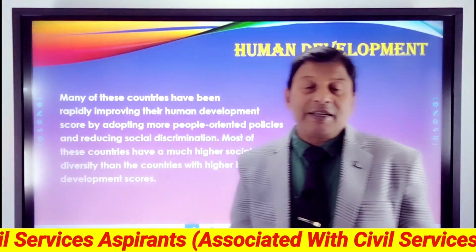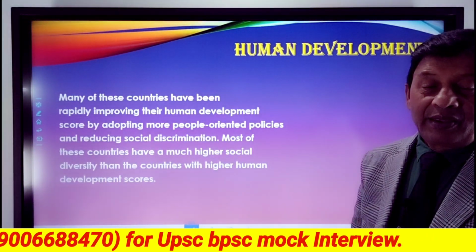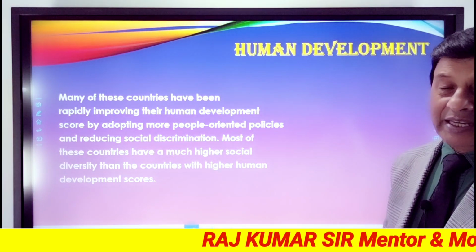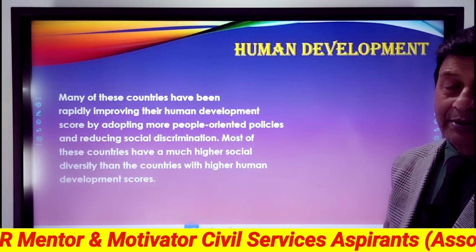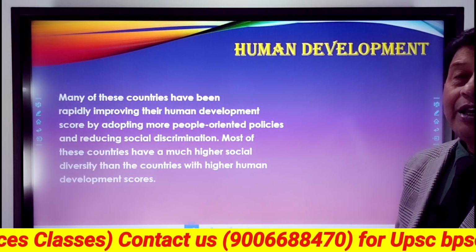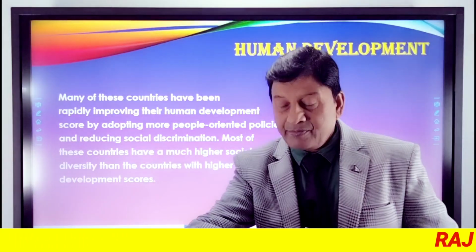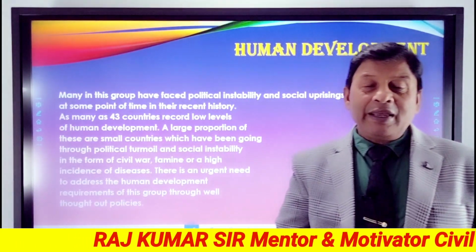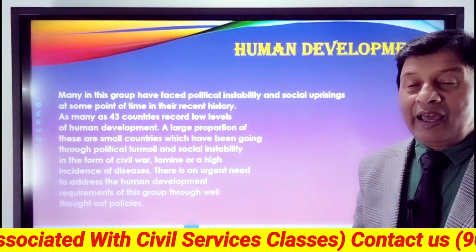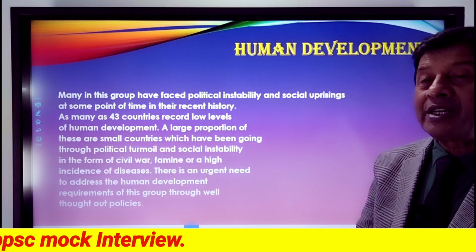Many of these countries have been rapidly improving their human development score by adopting more people-oriented policies and reducing social discrimination. Most of these countries have a much higher social diversity from the countries with higher human development scores. Many in this group have faced political instability and social uprisings at some point of time in their recent history.